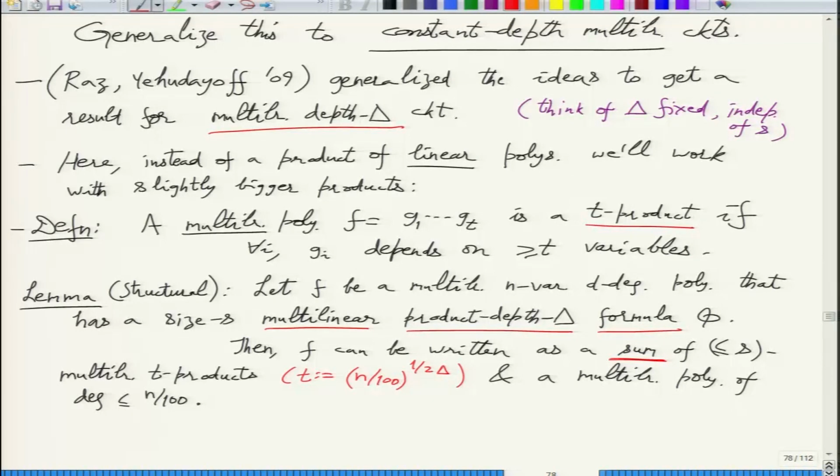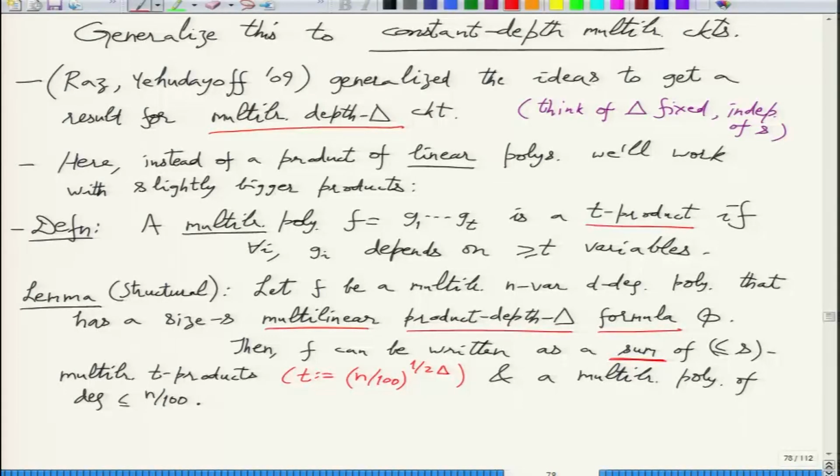Is the statement clear? So once we have this structural result, then we'll convert phi into this sum of t products, and we'll study the measure on a t product and get an upper bound. And we'll see that the upper bound will be smaller than the lower bound on determinant of the measure. So that comparison will finish the exponential lower bound proof for constant depth multilinear formulas or circuits.